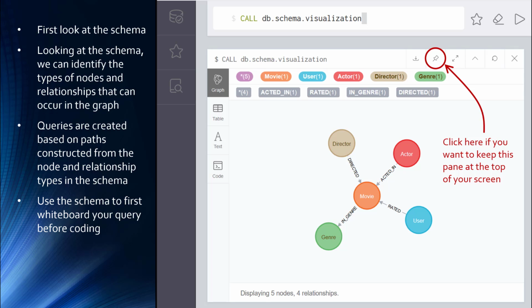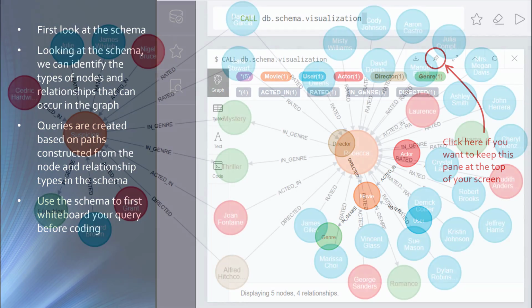Before writing our query, we should understand what data we have in the database we are working with. To do this, run the command call db.schema.visualization. In the seminar we called the command db.schema, but Neo4j has added additional capabilities, so that command has been updated. Keep this output pane displayed. You can even click on the pin icon to keep the schema output pinned at the top of all of the output panes so you can refer back to it later.